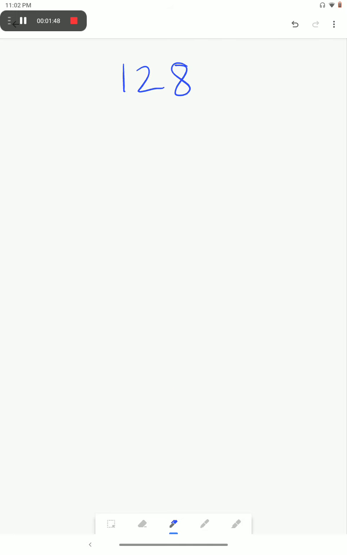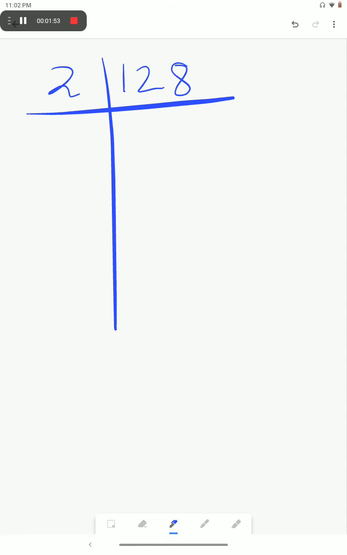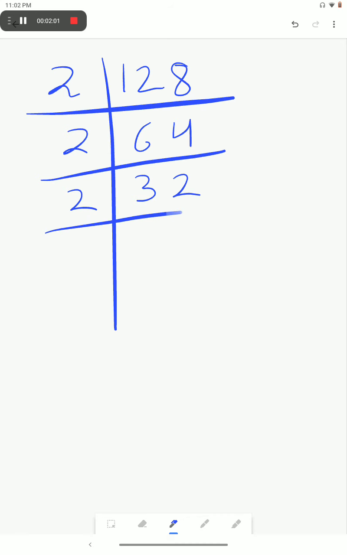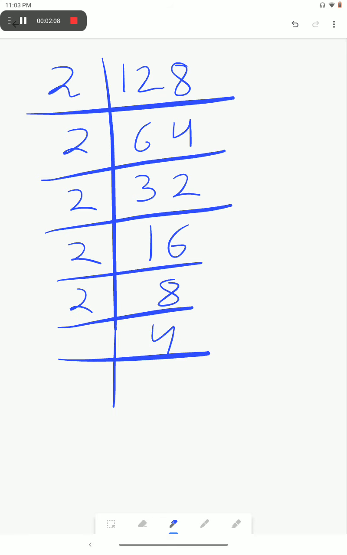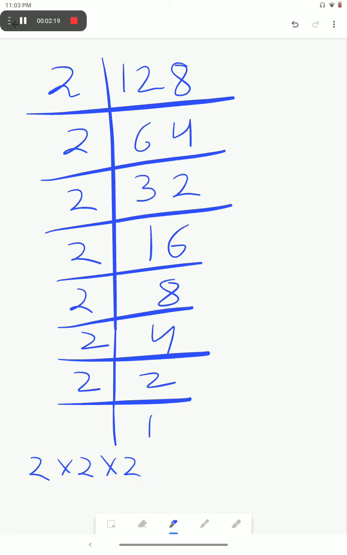Next is 128. Again we have to factorize it. You all do it in your notebook. 2 sixes are 12, 2 fours are 8, 2 threes are 6, 2 twos are 4. Again 2 eights are 16, 2 fours are 8, then 2 twos are 4, and last but not least 2. And what will be its factors? 2 into 2 into 2, then again 2 into 2 into 2, and one more 2 is there.